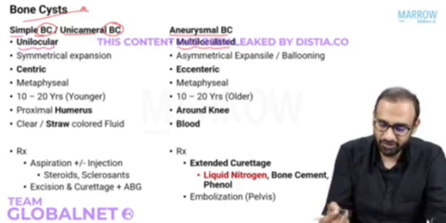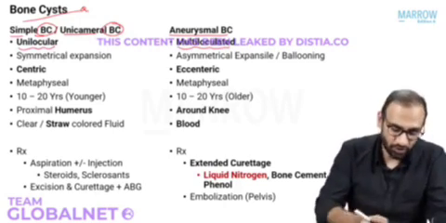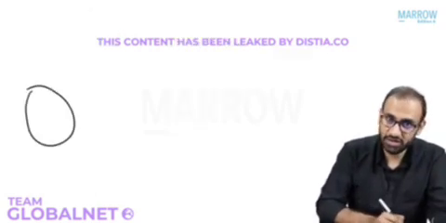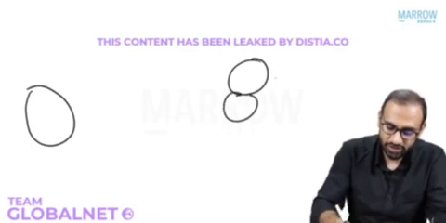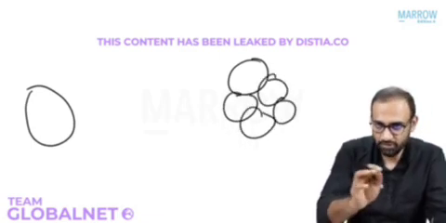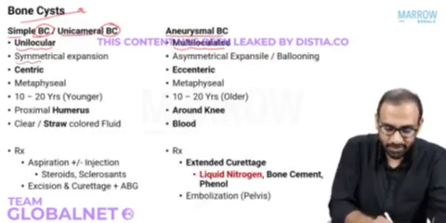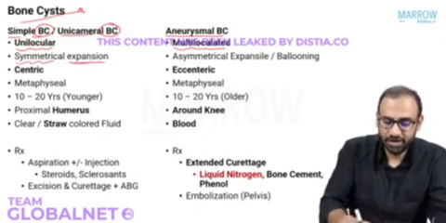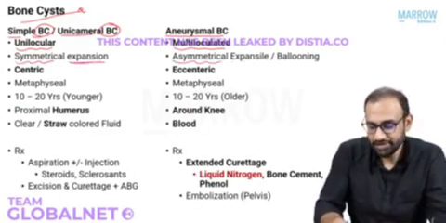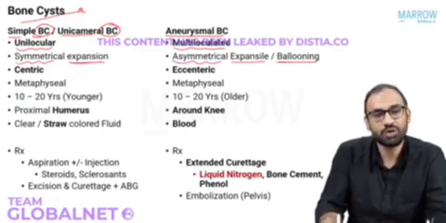Are you understanding what is the difference? What is a unilocular and a multilocular cyst? A unilocular cyst is a single cyst. A multilocular cyst is multiloculated. It has multiple locules and they have septations to differentiate. This is a symmetrical expansion and this is an asymmetrical expansile cyst which shows ballooning.